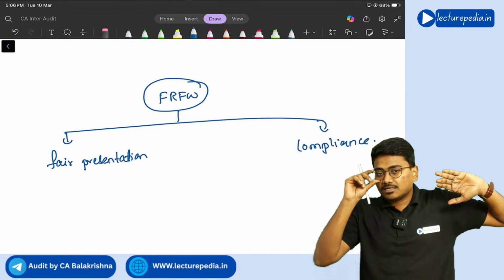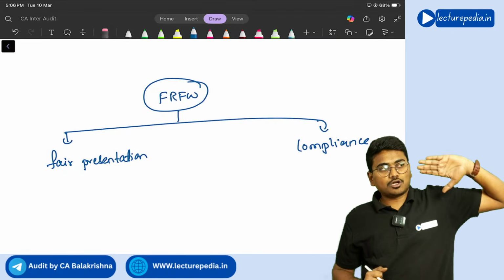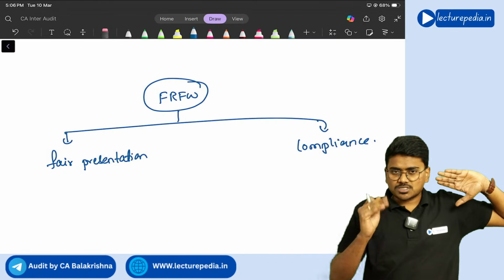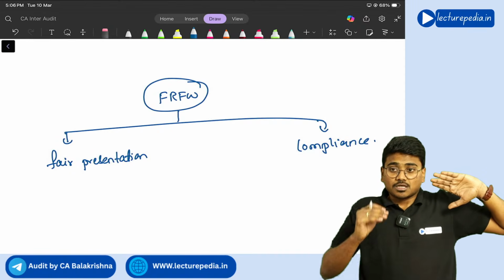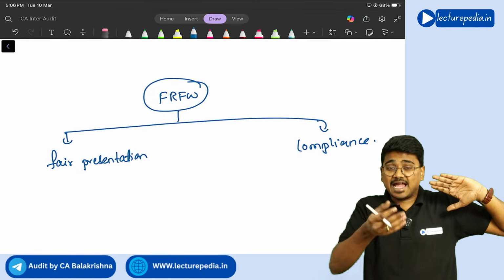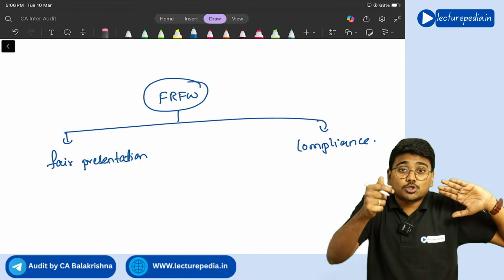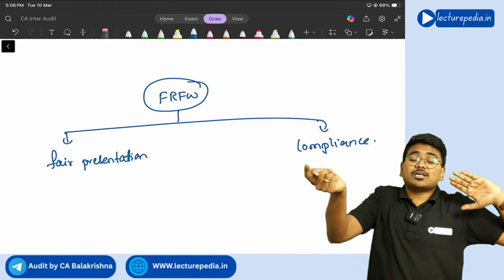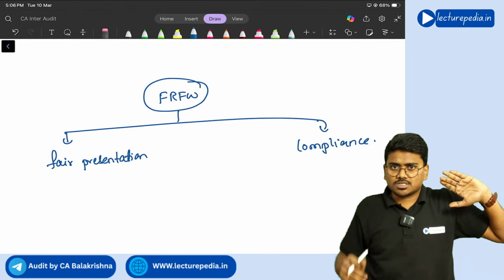right? And along with these rules and regulations, the financial reporting framework also says, see user, if you feel that by giving more disclosures than required by the framework you will be able to achieve more fair presentation in the financial statements, you are free to give more disclosures.